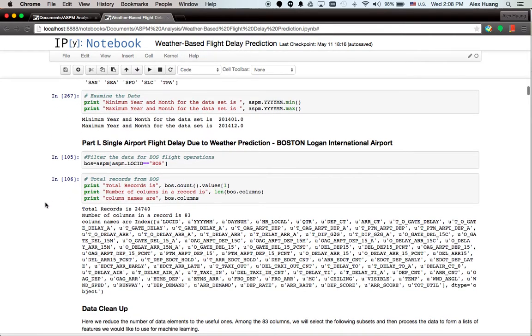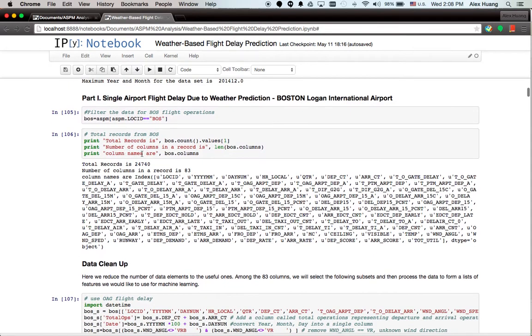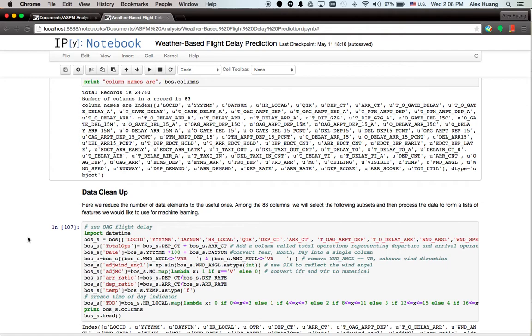What we did is we used Boston as an example. First of all, we filter the data for Boston airport, and it's around 24,000 records and contains 83 data fields. Here is a list of data fields. Once we get the data, this is the subset we'll be using for this analysis. We do data cleanup.